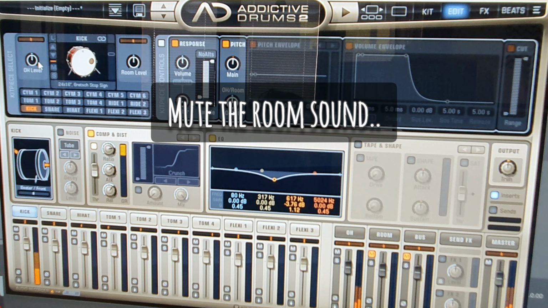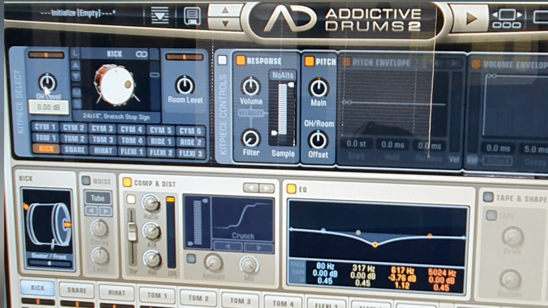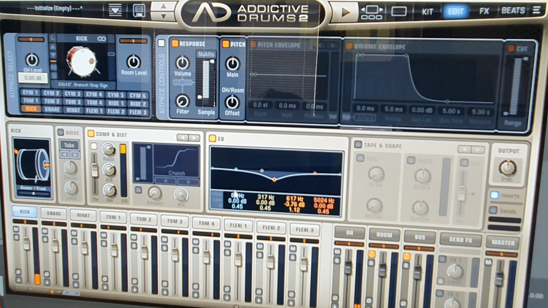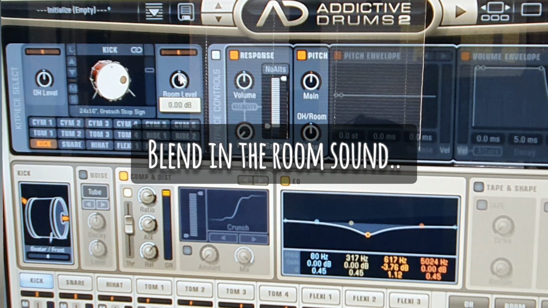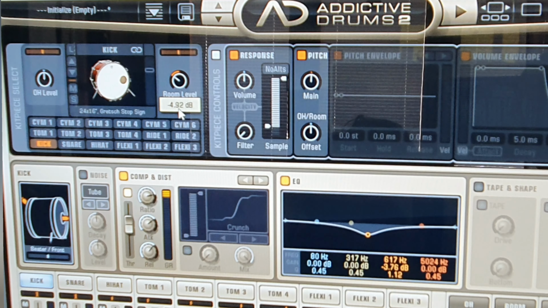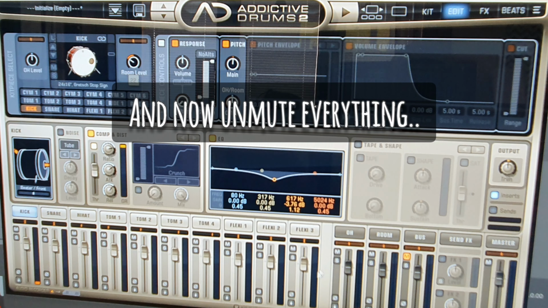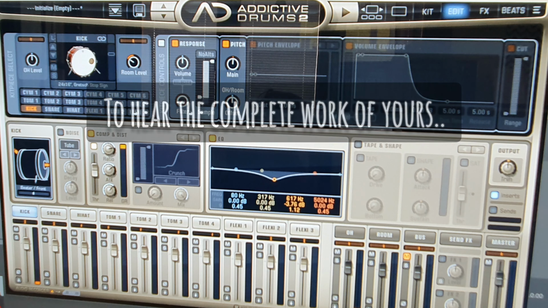Mute the room sound and blend in the overhead sound as much as you want. And now mute the overhead, unmute the room sound, blend in the room sound as much as you want. And now unmute everything to hear the complete work of yours.